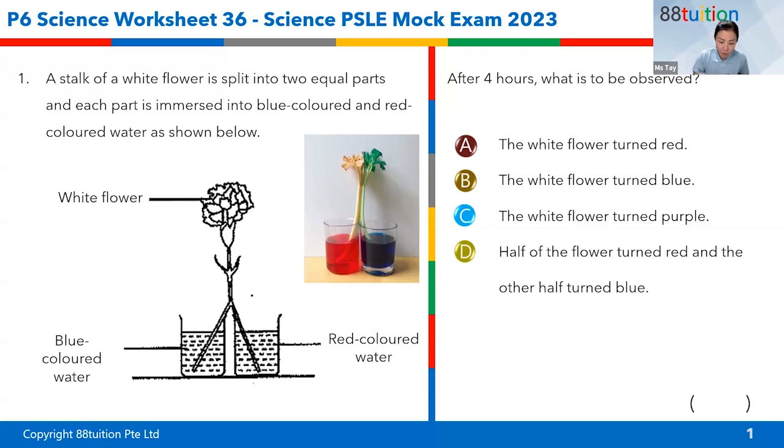So it's fine. So what happened is, if you recall, you did this exact experiment, yes or no? Inside your workbook, there is even an experiment for the celery tubes. And then your teacher would have cut it and showed you, right? The cross section. And you are going to see that the red portion stays red, the blue stays blue. All right. But it's not as if the whole thing will turn purple because red plus blue gives you purple. It won't happen that way.